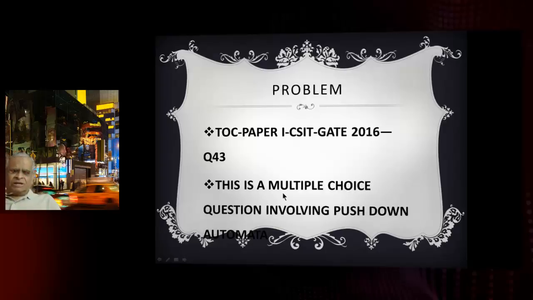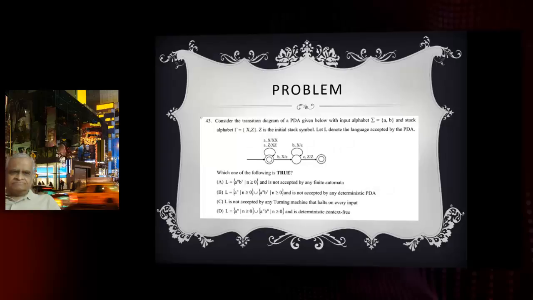This is a multiple choice question. There are 4 choices. 3 choices are wrong, 1 choice is correct. We have to guess the correct choice. Here is the problem, question 43. Consider the transition diagram of the push-down automata given below. Here is the transition diagram below.